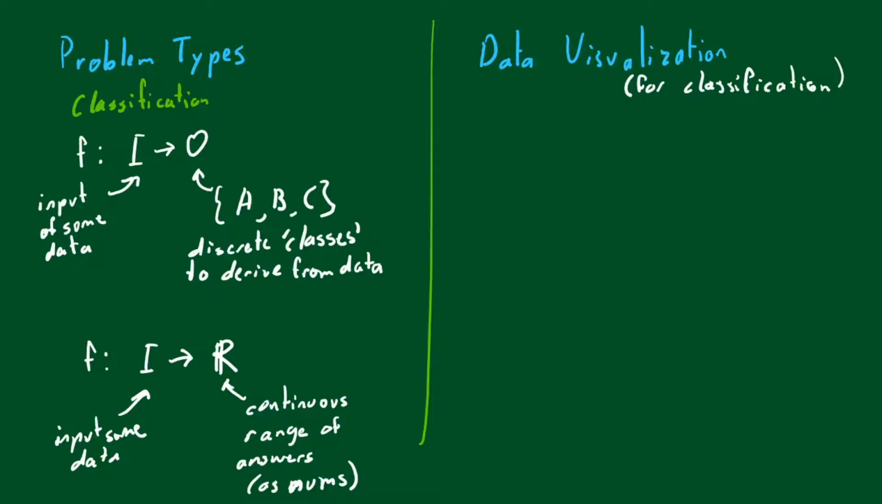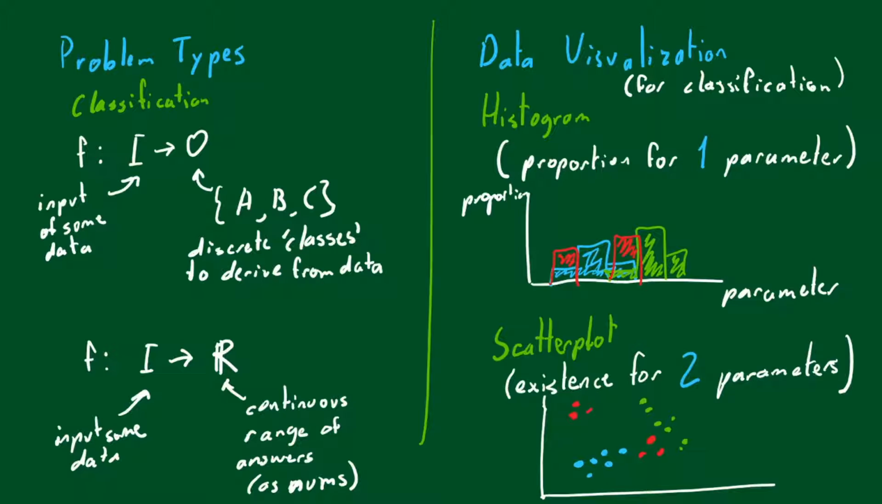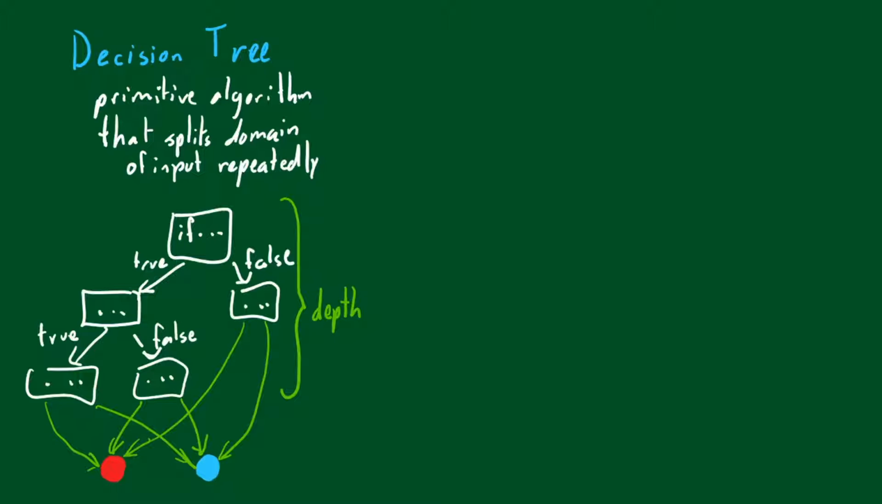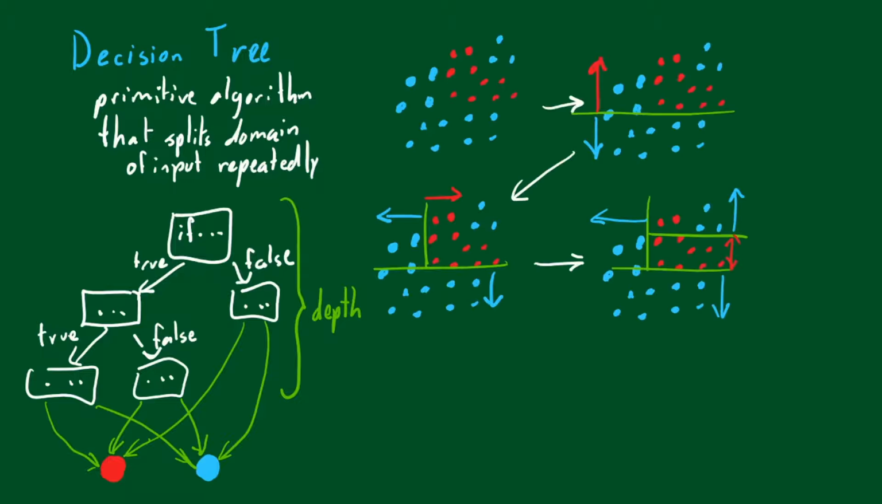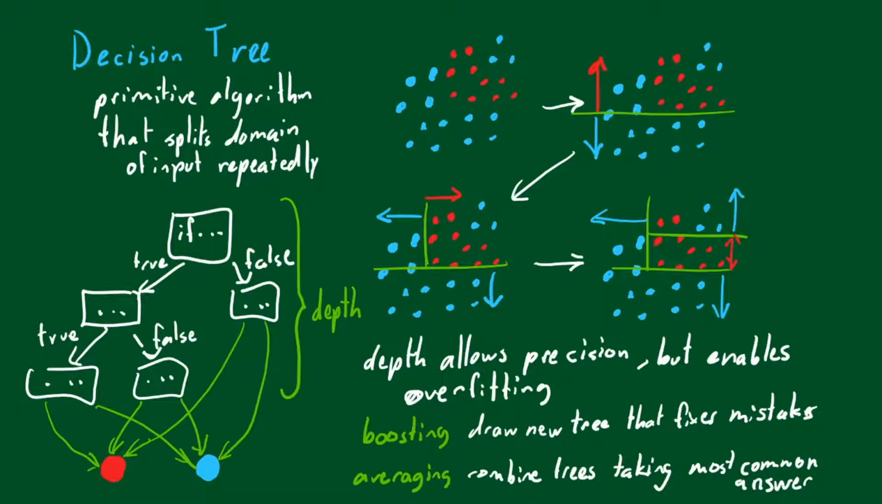Data can be visualized with histograms for one parameter, or scatter plots for two parameters. A decision tree is a primitive categorizing algorithm that repeatedly splits the set of possible inputs using a straight line through one parameter. One can increase the depth for more precise results, but be careful of overfitting. Multiple trees can be combined through boosting or averaging to achieve better results.